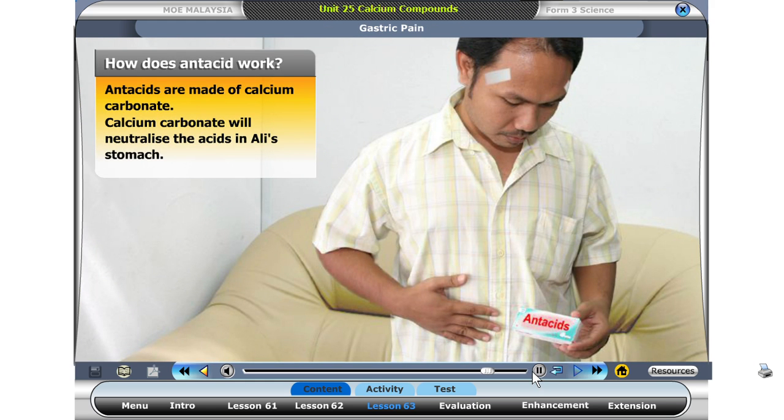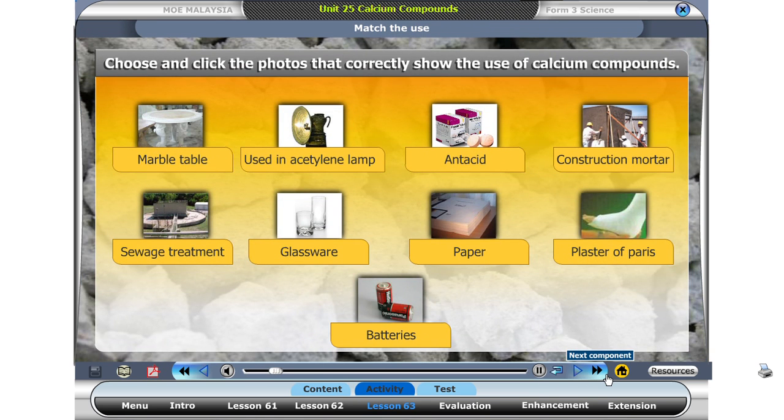How does antacid work? Antacids are made of calcium carbonate, which will neutralize the acids in Ali's stomach. Choose and click the photos that correctly show the usage of calcium compounds.